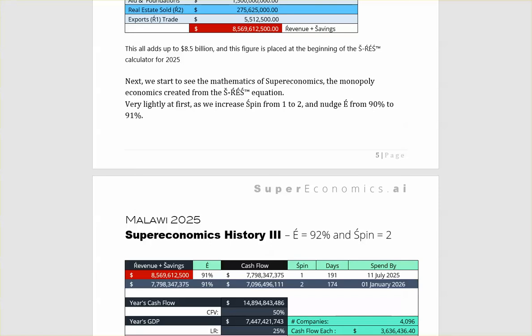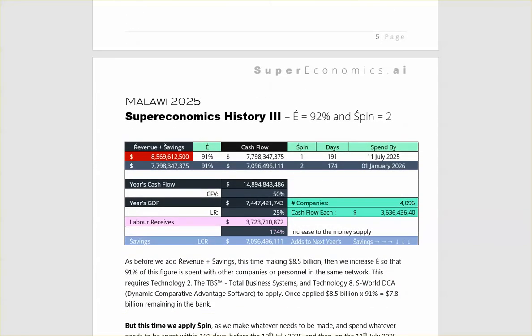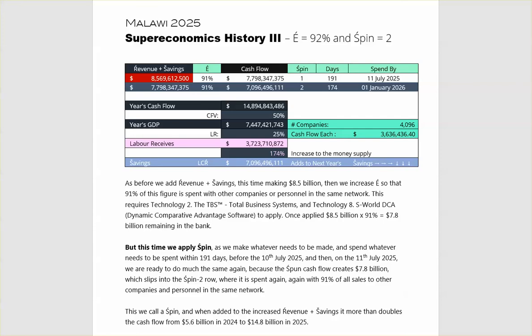Next, we start to see the mathematics of supereconomics, the monopoly economics created from the equation. Very lightly at first as we increase spin from 1 to 2 and nudge E from 90% to 91%. Malawi 2025, Supereconomics History Free. E equals 92%, spin equals 2. As before, we add revenue and savings, this time making 8.5 billion.